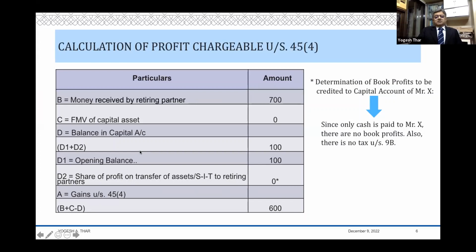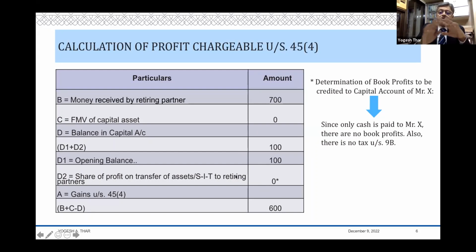Now when Mr. X retires, we are told that he is going to get money. So 45(4): A is equal to B plus C minus D, and B is the value of money, which is 700. C is the fair market value of the capital asset. In our illustration, he is not getting any capital asset, so it is 0. D is the balance in the capital account. Now D, the balance in the capital account, will comprise of what? 100 rupees, which is there in the capital account.